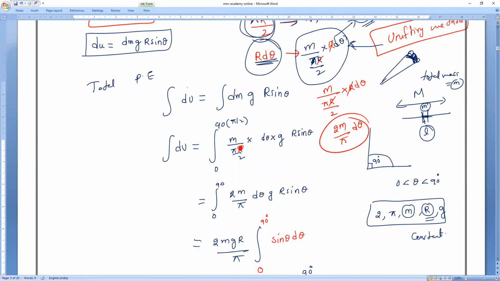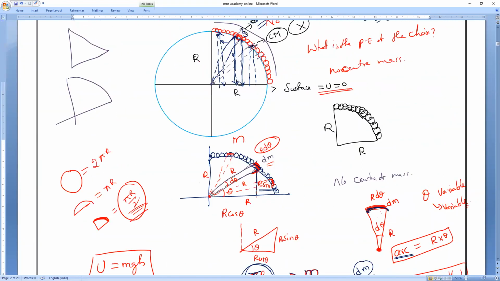One of the most important concepts, this one. I hope you are all very clear, everybody. If you understand this, then in tomorrow's class I will teach you spring potential energy. Remember about this gravitational potential energy, we will study more in gravitation. No need to worry.